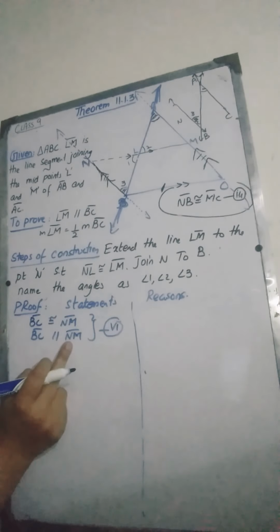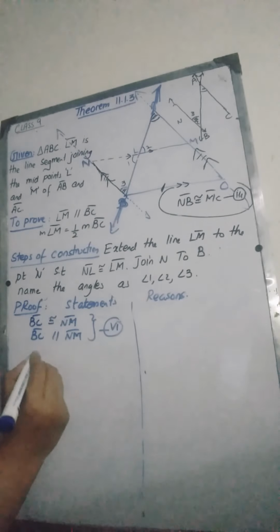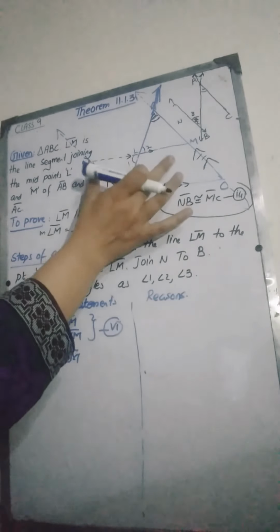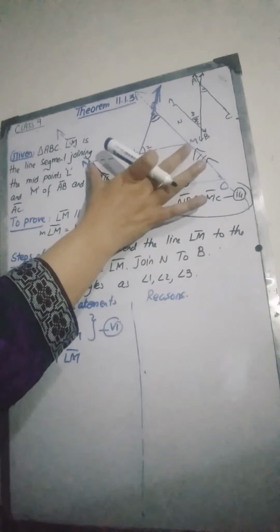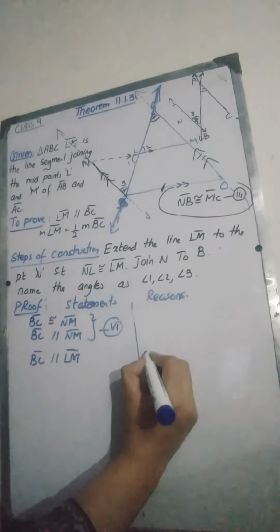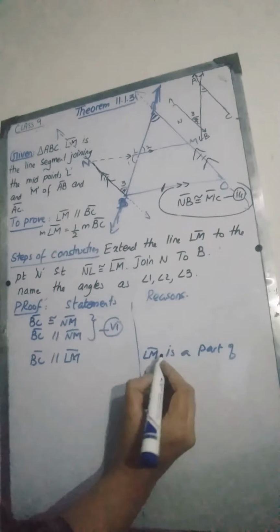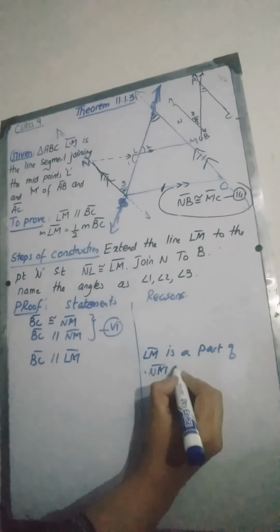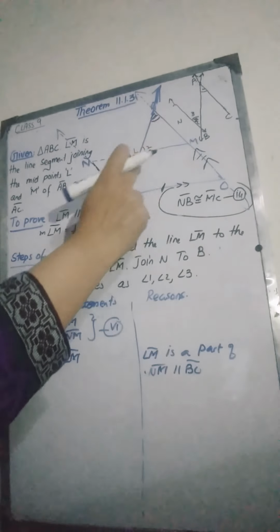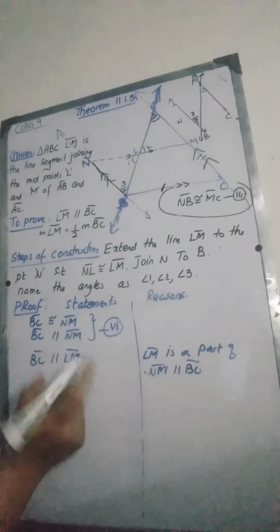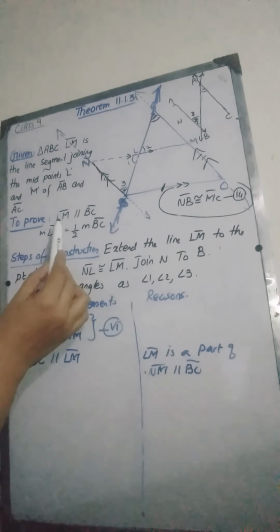Now if BC is parallel to NM, then BC must also be parallel to LM, because LM is a part of NM. If BC is parallel to this whole line, then definitely it will be parallel to each and every segment of NM, because LM is a segment of NM which is parallel to BC. As BC is parallel to NM, BC will also be parallel to LM.